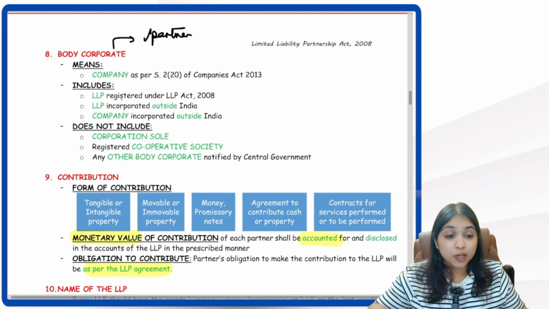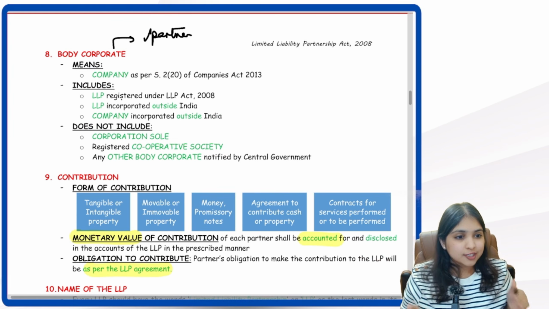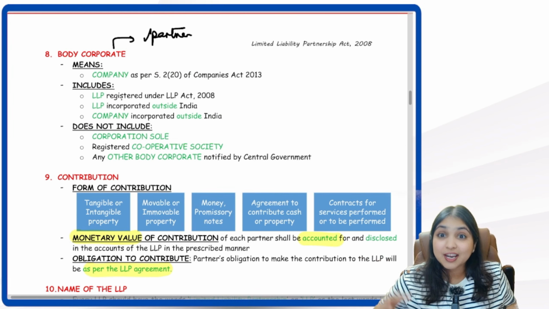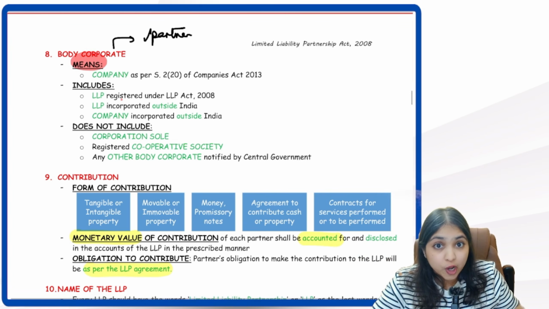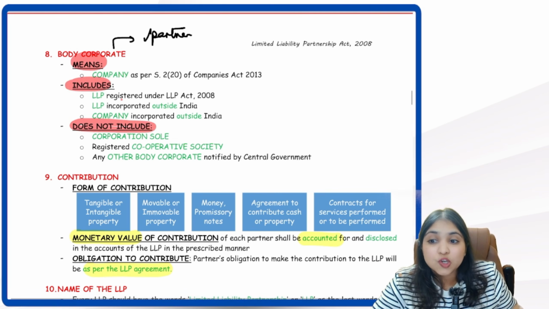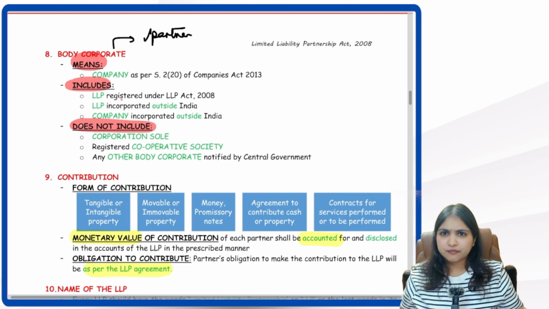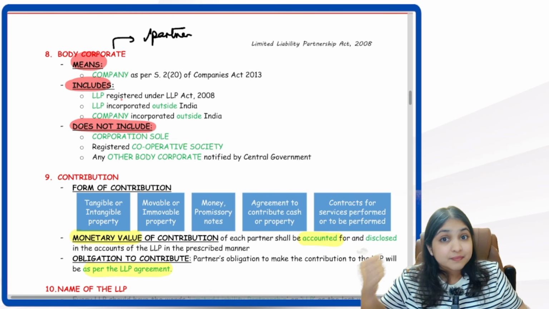Now, who is this body corporate? If you look at the definition given by the LLP Act, the definition has 3 parts. The first part: body corporate means what? Then body corporate includes what? Then body corporate does not include what? There are 3 parts in the definition. Very simple definition, guys.